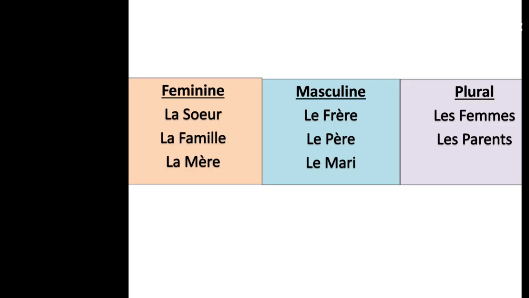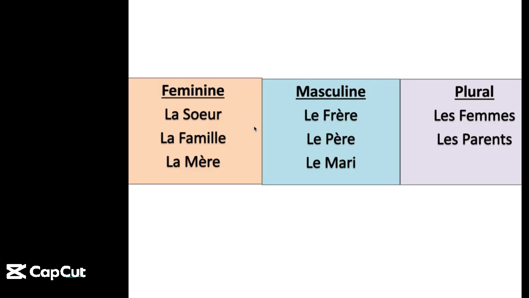So the first one, la sœur, the sister. Sister is feminine. La famille, the family. Family is feminine. La mère, the mother. Mother is feminine. And masculine ones, we have le frère, the brother, le père, the father, le mari, the husband, and then the plural we have les femmes, the women, and then les parents, the parents.